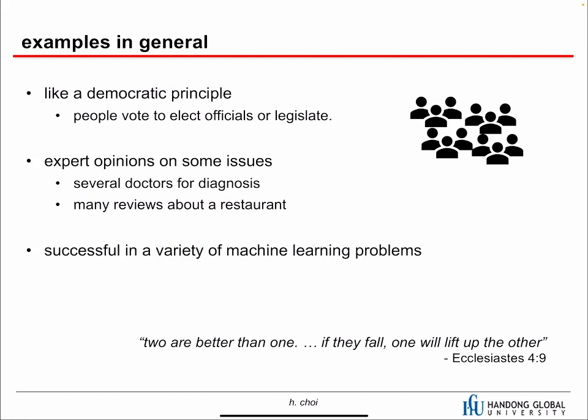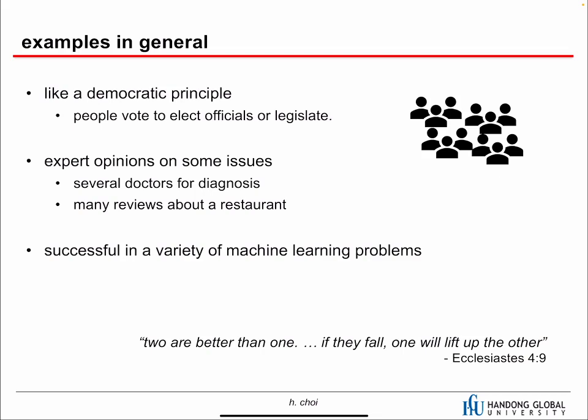We can actually explain ensemble learning with more figurative explanations. First, we can think of a democratic principle. People vote to elect officials or legislate. They are not appointed by one person. All the people make a decision, and then we gather all these decisions and use majority vote.